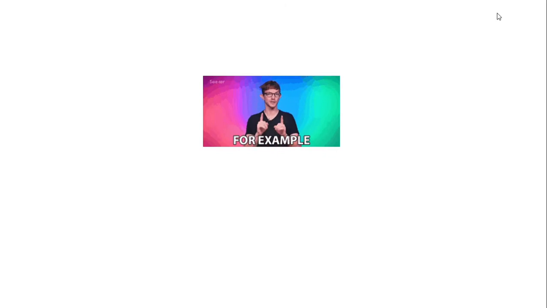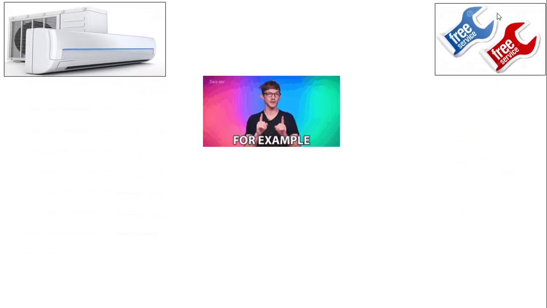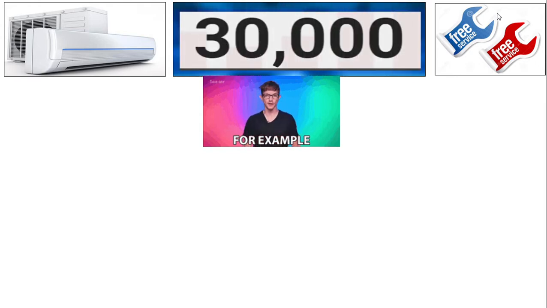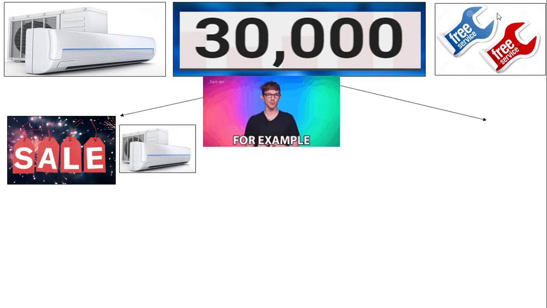So here is an example. A company is engaged in the sale of air conditioners. Let's suppose a company sells ACs along with a free service. The worth of the transaction is 30,000. Can't you think this 30,000 includes the free service cost? Yes, absolutely. So let's first divide what the promises are that the company is making to the customer. The first promise is the sale of AC and the next promise is a free service.